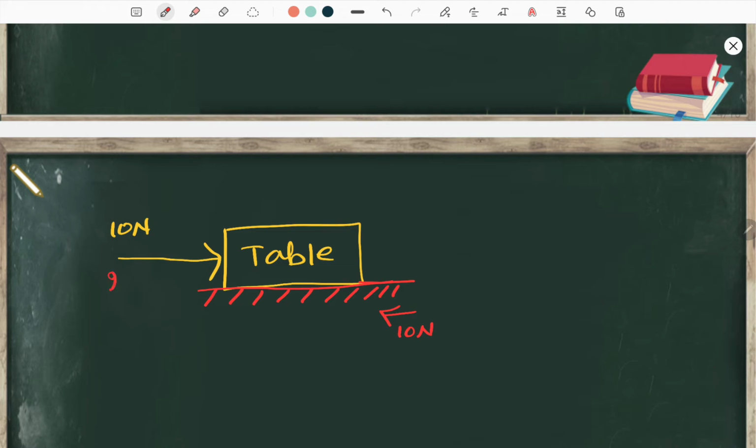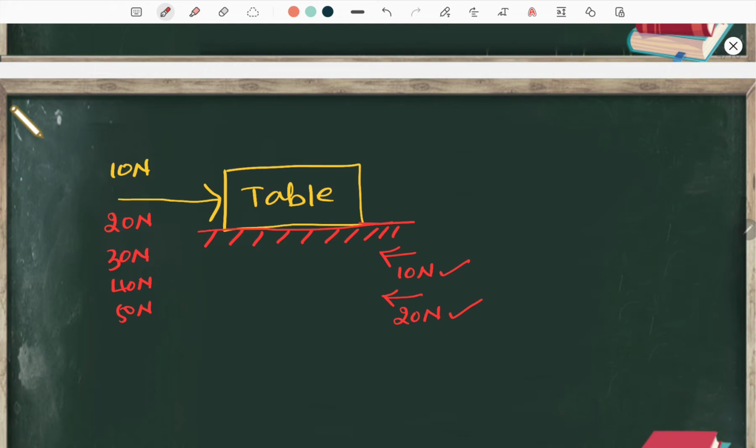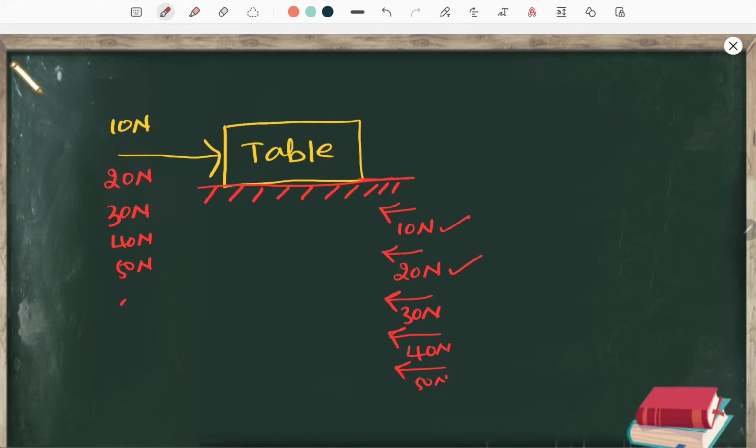For example, if you increase the force to 20 Newton, then also it does not move. That means there is 20 Newton friction. Friction is self-adjusting. It will adjust itself according to your applied force. For example, you applied 30 Newton, 40 Newton, 50 Newton, and it hasn't moved, which means friction is also becoming 30 Newton, 40 Newton and 50 Newton. Now if you apply 51 Newton, the table will start to move forward, for example.